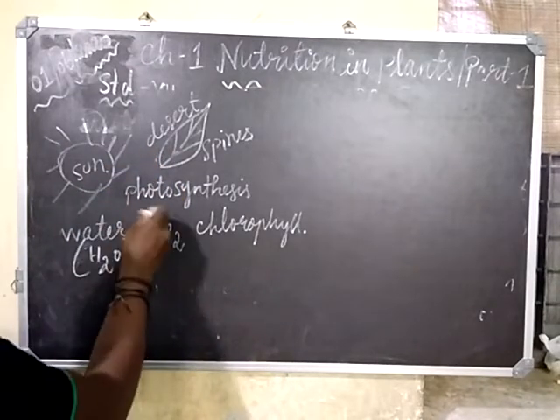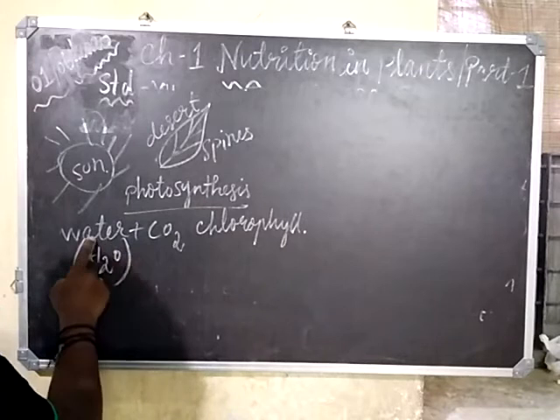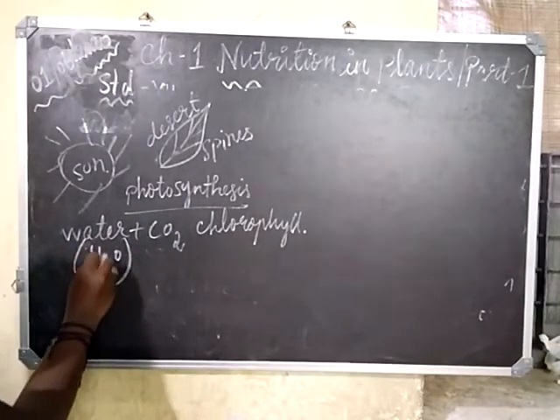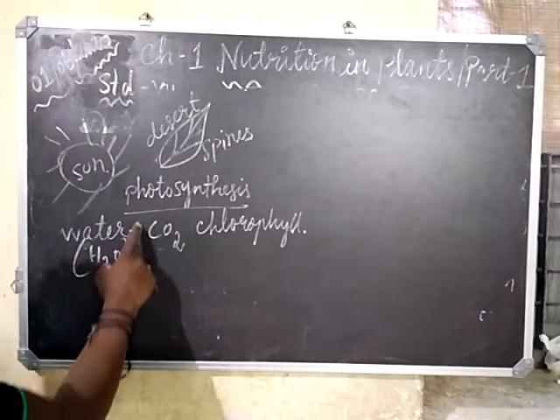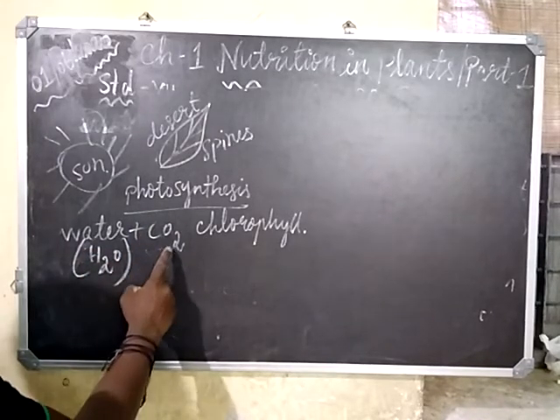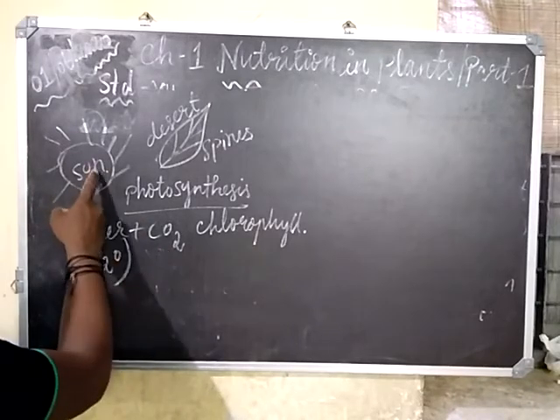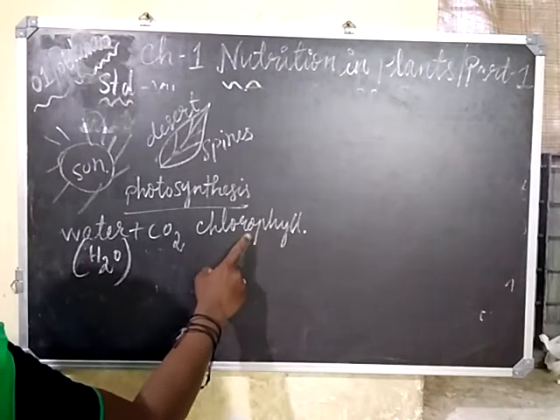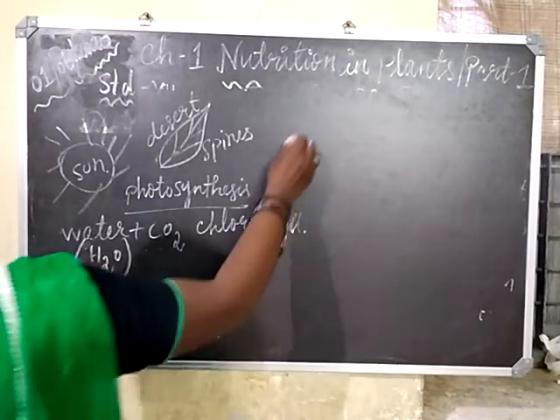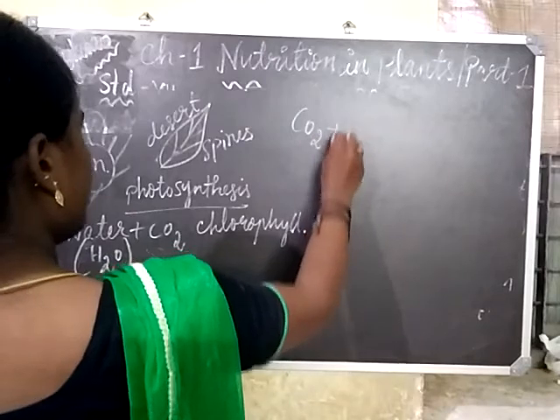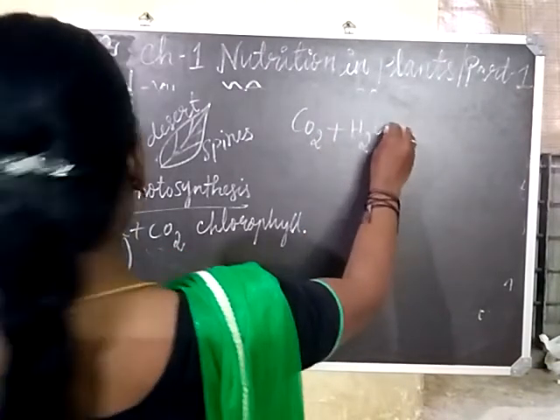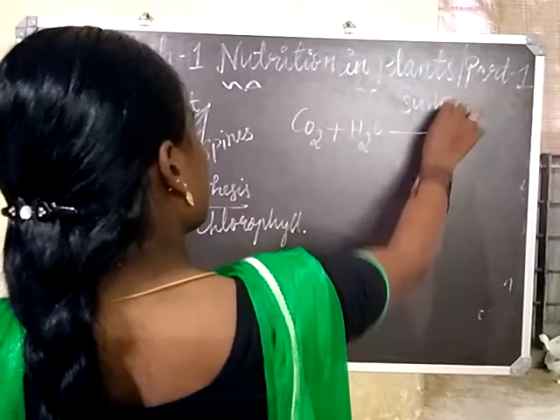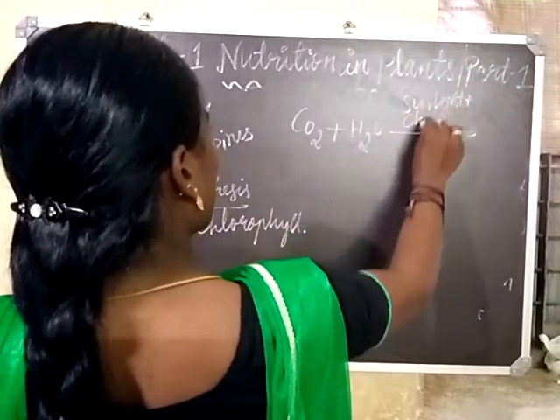So now a simple equation to understand. The process of photosynthesis: water and CO2, carbon dioxide. Water, molecular formula H2O, and carbon dioxide, in presence of sunlight and chlorophyll, would give you a finished product.